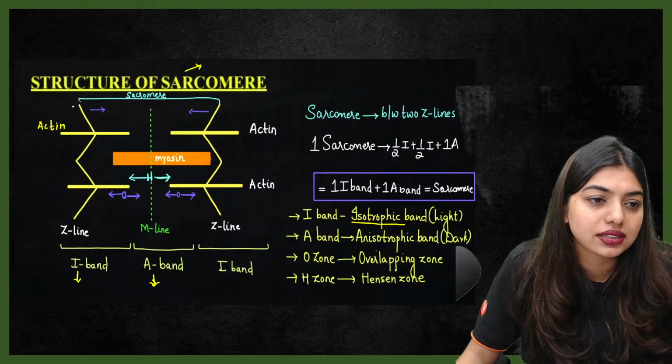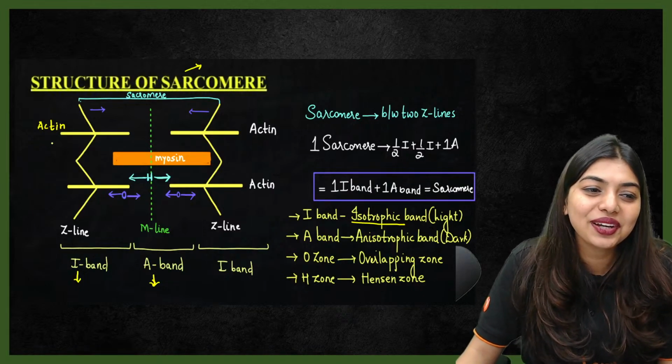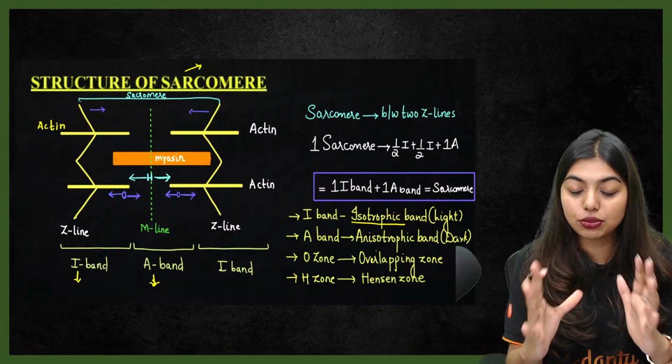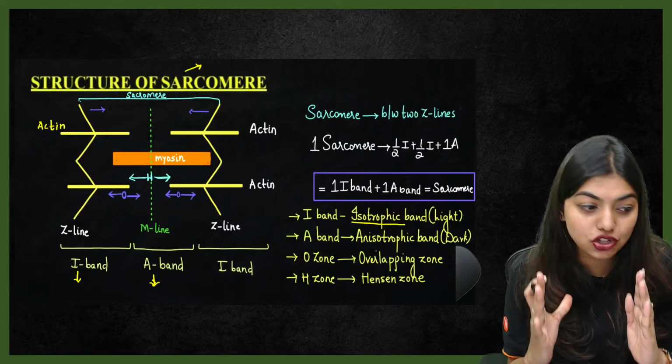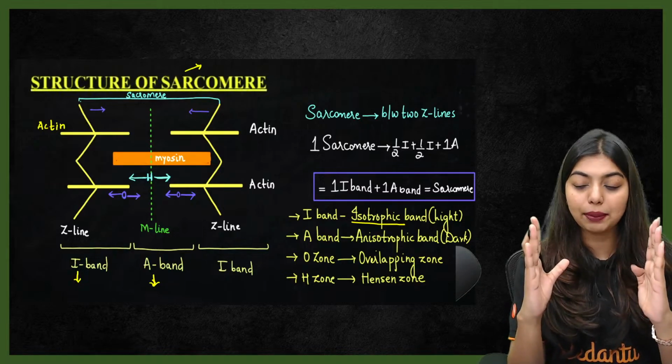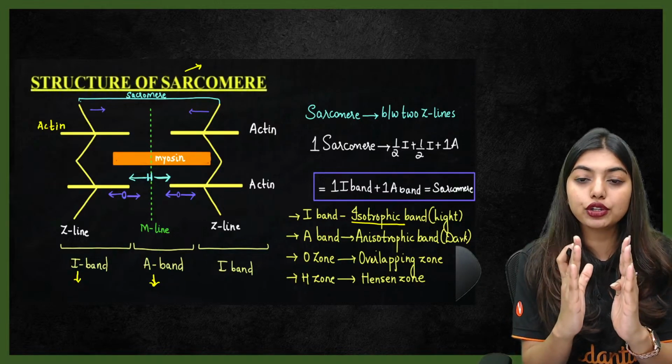My students, please. Okay, so this is your actin, and actin is kept by your Z lines. Now, listen to me carefully. When muscle contraction is going to happen, your Z line is going to move forward.